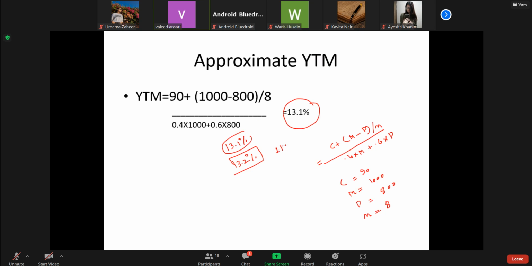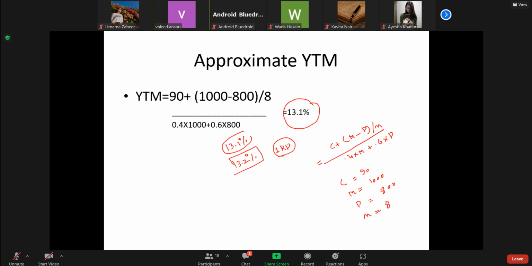At this rate, the cash inflows and outflows will be equal. So this is an approximate formula which is used, but Excel and other facilities are there, which we will see later on. How can we do that?